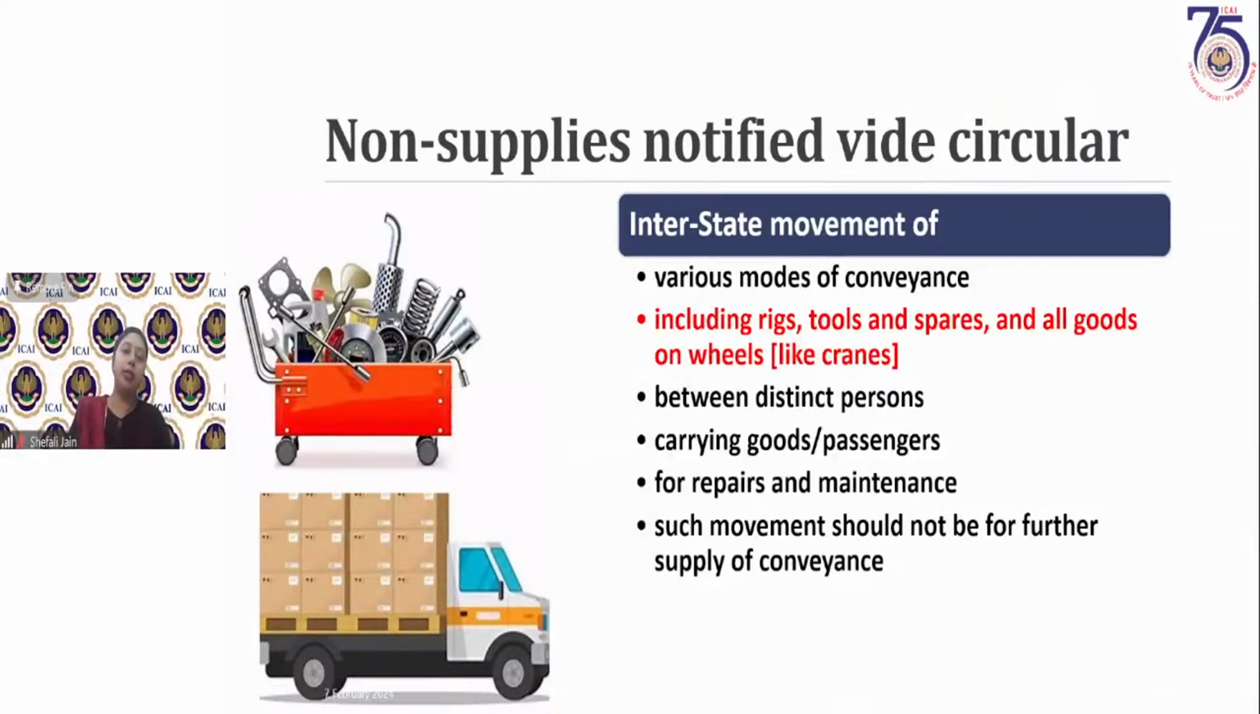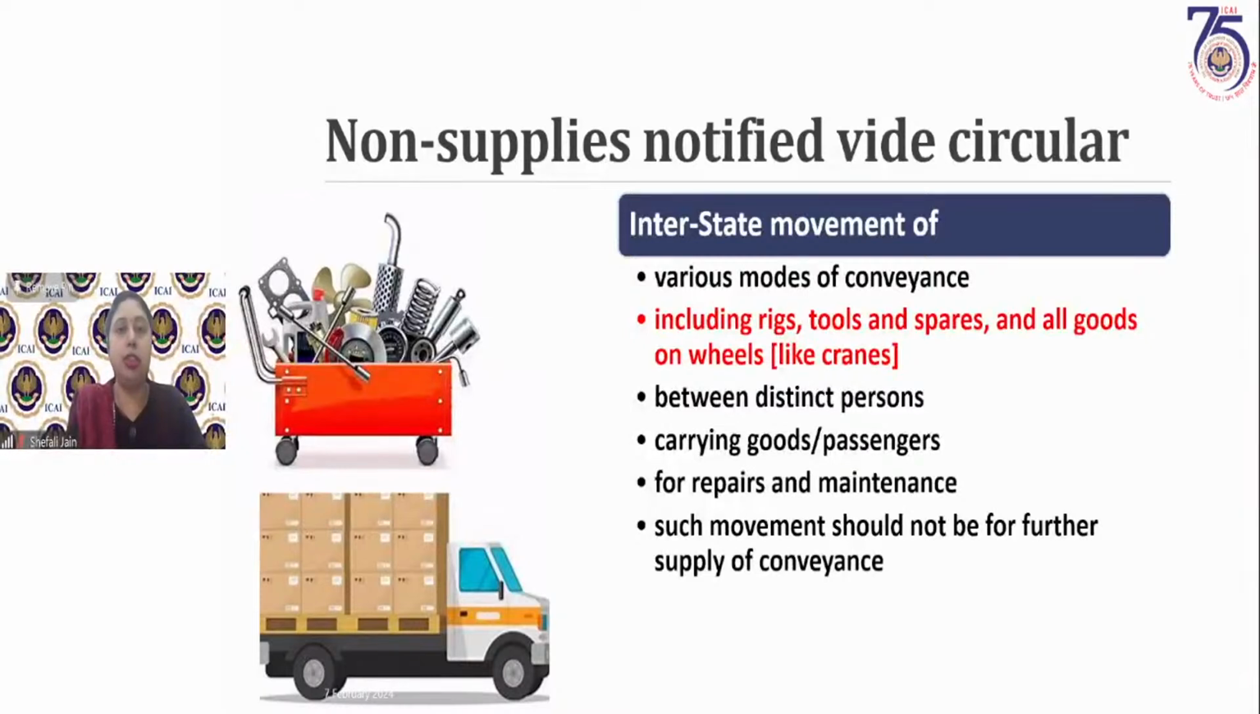Now we come to the non-supplies which are notified by way of circulars. In fact, they are not notified by way of circulars; they are clarified by way of circulars. So read the word notified as clarified. A circular is there which clarifies that a particular transaction does not qualify as supply. It is not a supply.